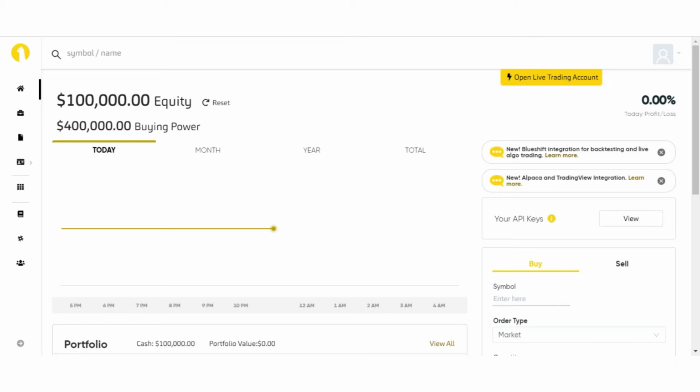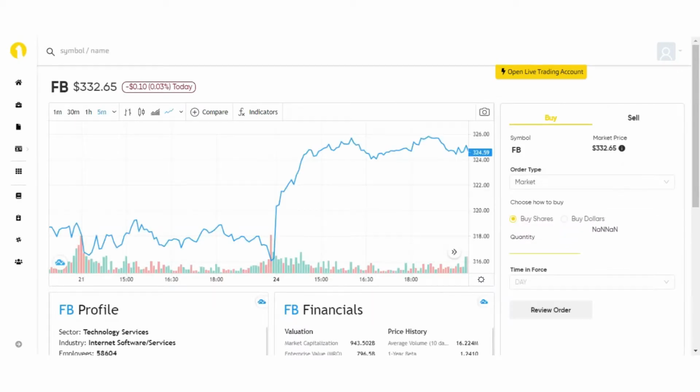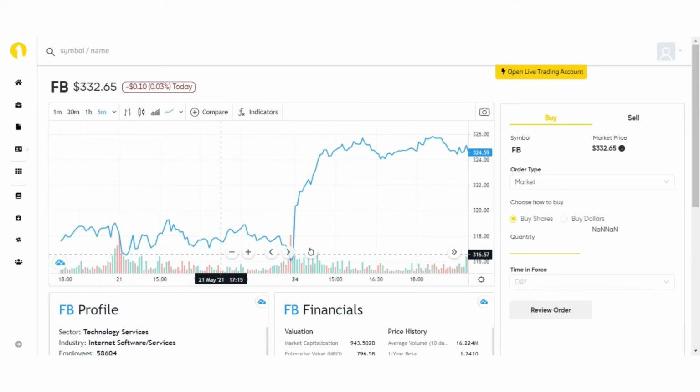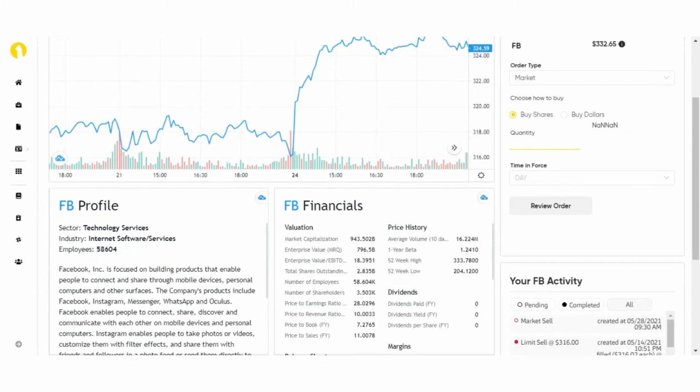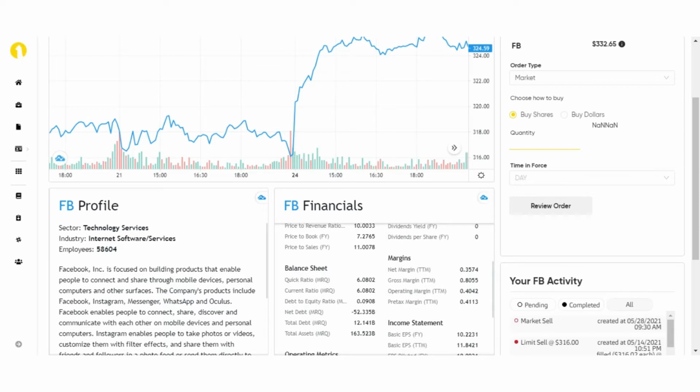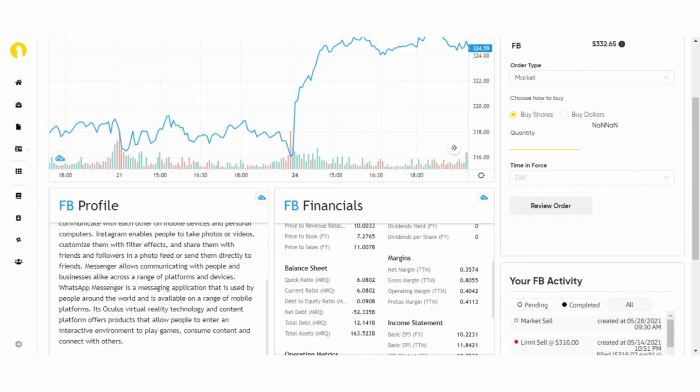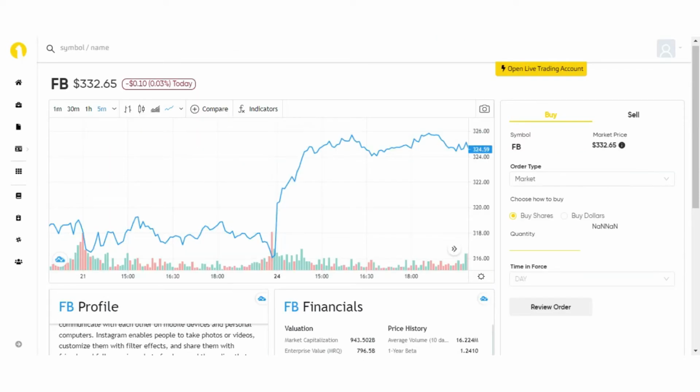On top, you see a search bar where you can search for any company stock listed on the New York Stock Exchange and view its details. Like, I'm searching for Facebook stock. Here you see it gives a lot of details about Facebook and its stock value, balance sheet, previous history, dividend, margin, etc. So you can study the company and its past performance, and then you can invest in it.